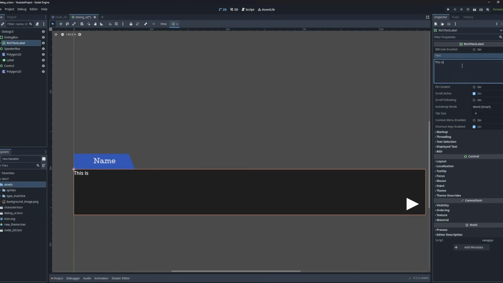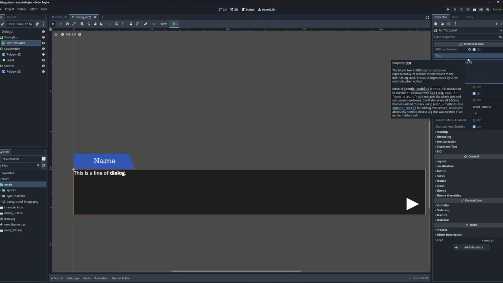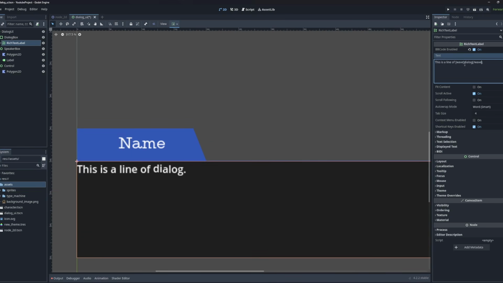This is a line of dialogue, and BBCode allows you to very easily write something in bold by adding the corresponding tag. It's actually just B, my bad. There we go. So we have our word in bold. We can also do italic with an I. And the cool thing is it also has built-in animations. I can do wave, for example. There we go. And there's another one that I know called shake. There we go.